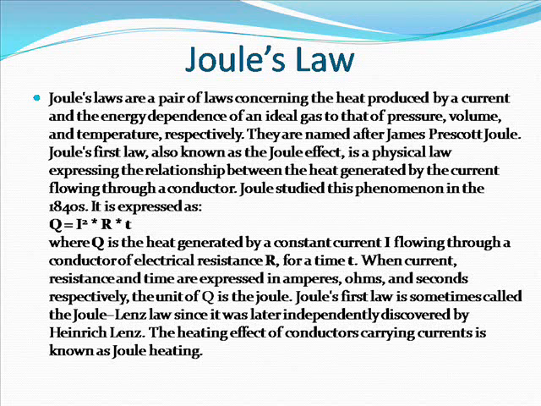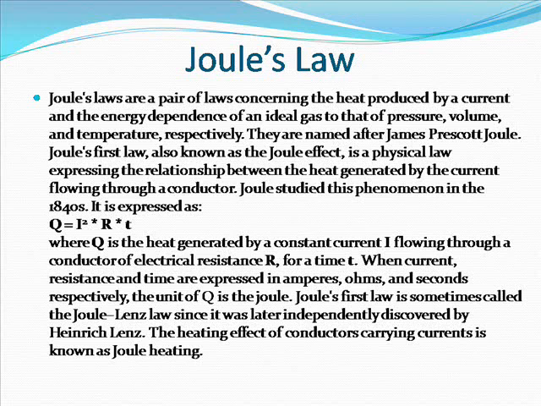Joule's first law, also known as the Joule effect, is a physical law expressing the relationship between the heat generated by the current flowing through a conductor. Joule studied this phenomenon in the 1840s. It is expressed as Q equals I squared R T, where Q is the heat generated by a constant current I flowing through a conductor of electrical resistance R, for a time T, when current, resistance and time are expressed in amperes, ohms, and seconds respectively.